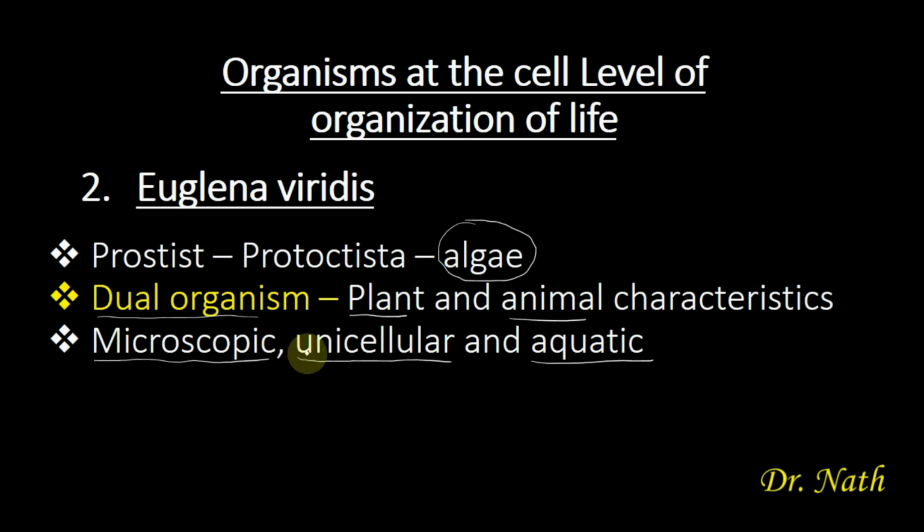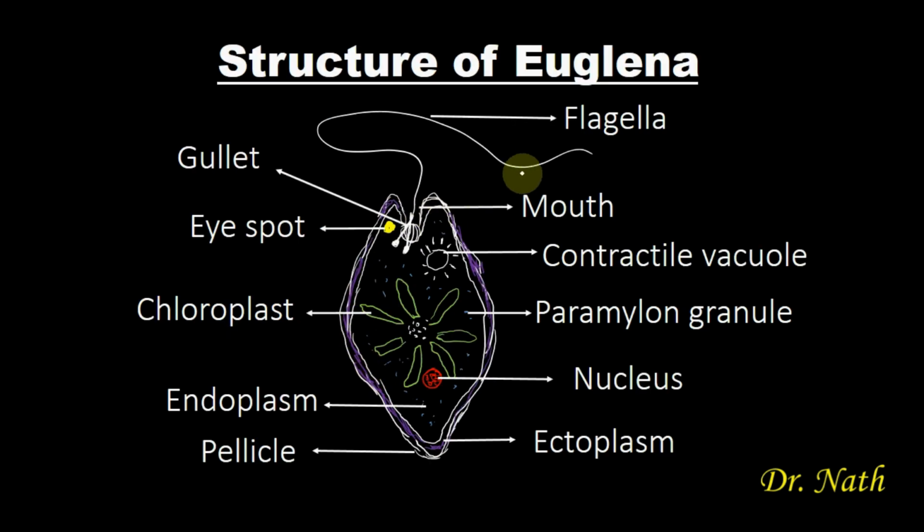So these are the few things that you should know about Euglena. Euglena is a dual organism, and the reason it is called a dual organism is because it has both plant and animal features or characteristics. Euglena is microscopic. That tells you that Euglena cannot be seen with the naked eyes except with the aid of a microscope. Euglena is unicellular. That tells you that Euglena is made up of one cell, and Euglena is aquatic. That means it can only be found in the water environment. So having known all this, let's look at the structure of Euglena.